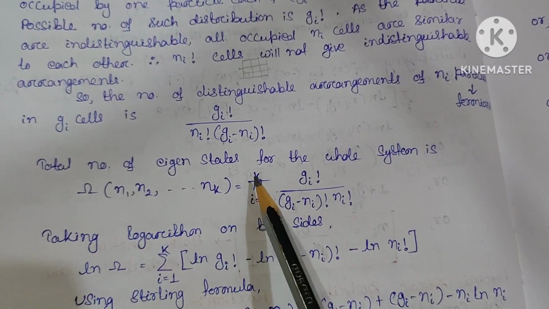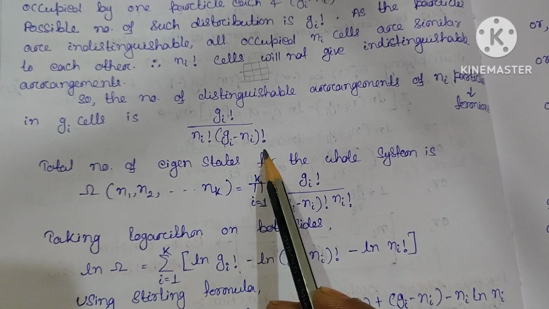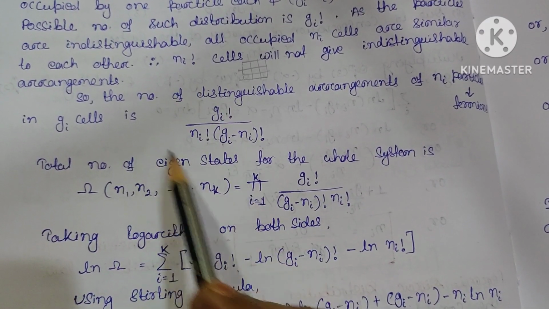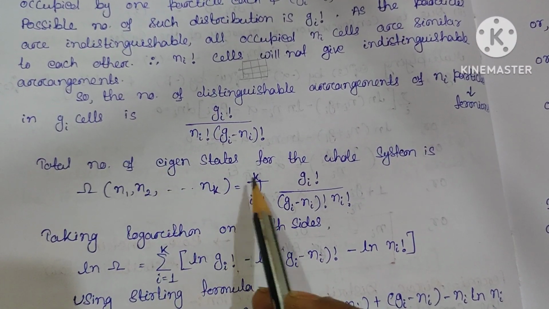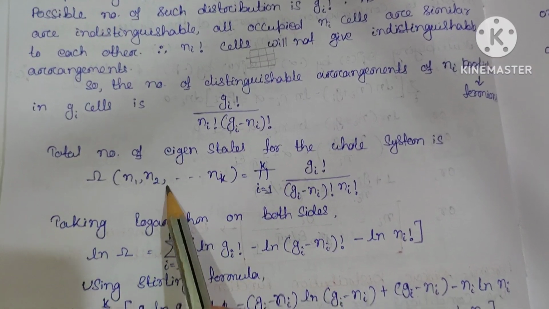Clear? So the total number of eigenstates for the whole system will be the product over i equal to 1 to k of Gi factorial divided by Gi minus Ni factorial times Ni factorial. This is the product over i equal to 1 to k, and it gives the number of eigenstates, or the number of microstates.